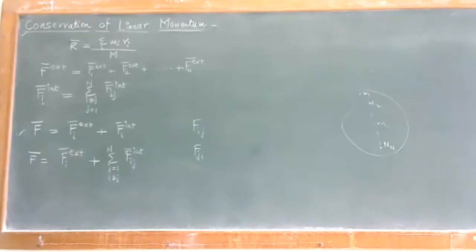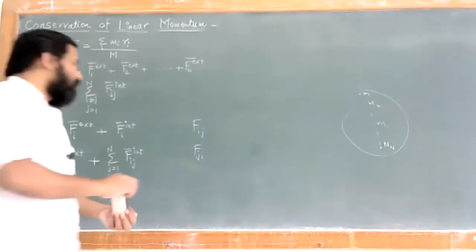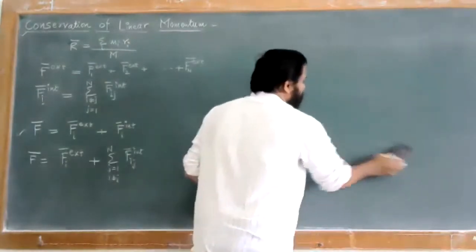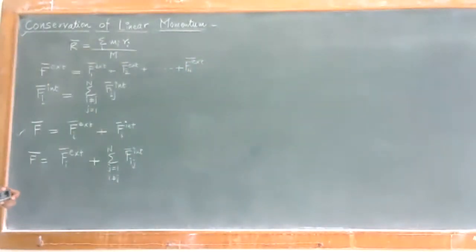So what is force? According to Newton's second law of motion, the force is nothing but the rate of change of momentum. The force is nothing but the rate of change of momentum, and so I can write this as dpi by dt on the i particle, let us say.